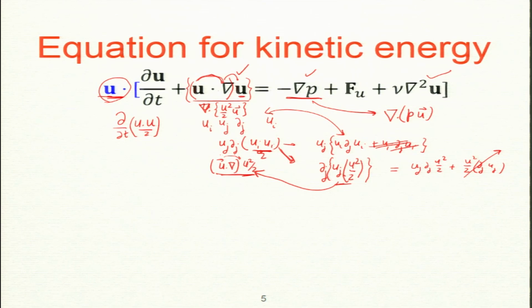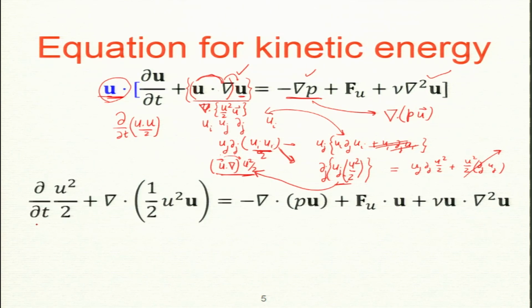And I am not putting the sum, but the sum is implicit. When I write this, it means u_x ∂/∂x plus u_y ∂/∂y plus u_z ∂/∂z. So, this is Einstein notation: if I have a repeated index, then it is summed. So, this is what I have written, and this is the divergence term, which I have written at the top.